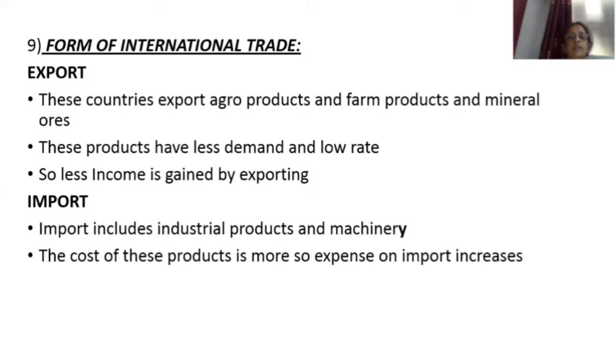Then next one is import. We are importing, buying from other countries, developed countries, industrial products and machinery. And you know that the cost of these products is more. So expense on import increases. We should get more money from export, but in developing countries, just the opposite is happening. They are getting less from export and they have to spend more on import. So these are the features of a developing economy.